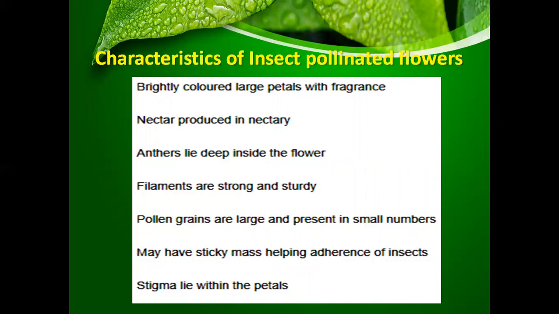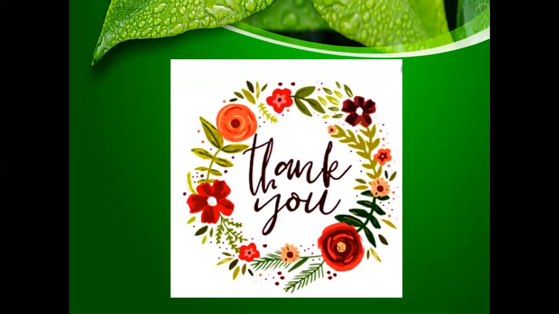Okay, so in today's class, we have studied the process of pollination, the two types of pollination, cross and self-pollination, the agents which bring about the process of pollination, and the types of flowers on the basis of the agents of pollination, the wind pollinated flowers and the insect pollinated flowers.